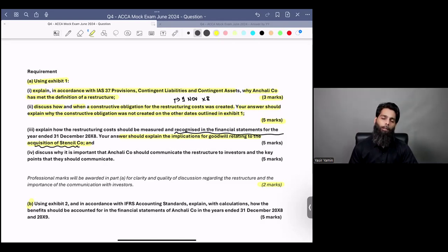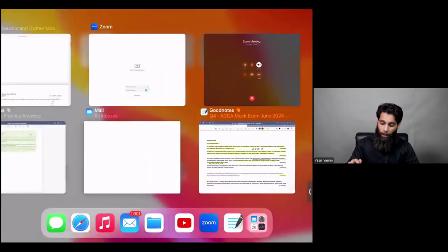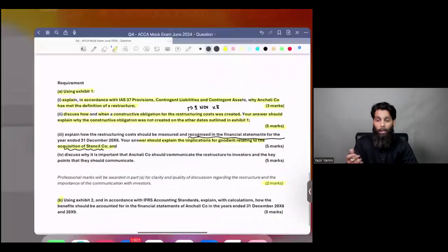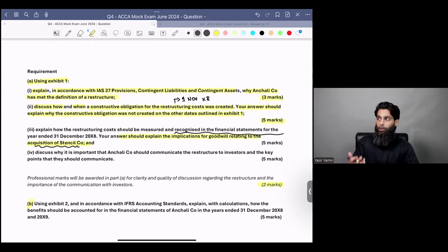Sir, what would happen if we fail? I mean, what would happen if you pass? What would happen if you become an affiliate? What would happen if you become an ACCA member? What would happen if you have a successful career? What would happen if you become a CFO? What would happen if you go abroad? What would happen if everything goes fine? You need to think about the positive sometimes. Do not think negative, negative, negative. It doesn't make sense.